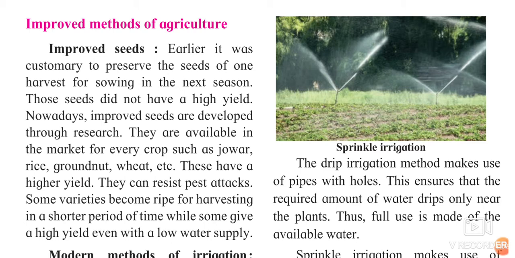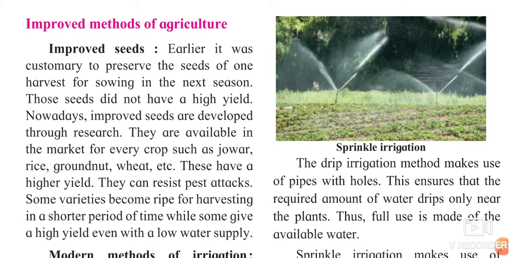Nowadays, improved seeds are developed through research. The scientists are doing huge amount of research, and that is why new seeds have been developed. They are available in the market for every crop such as jawar, rice, groundnut, wheat, etc. So whichever you demand for the crop, you will have all types of seeds available. These have the higher yield. Whichever seeds you are getting, sometimes they are faulty, sometimes they are fooling us, but still some good shops are providing us with good quality seeds.